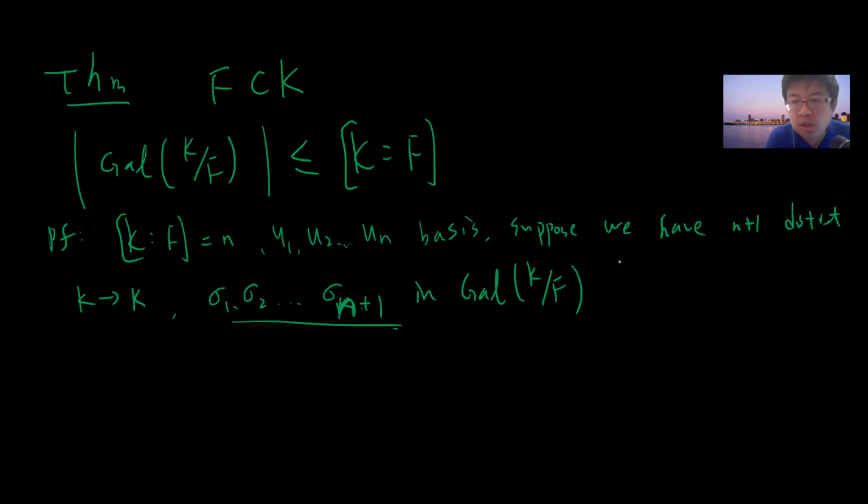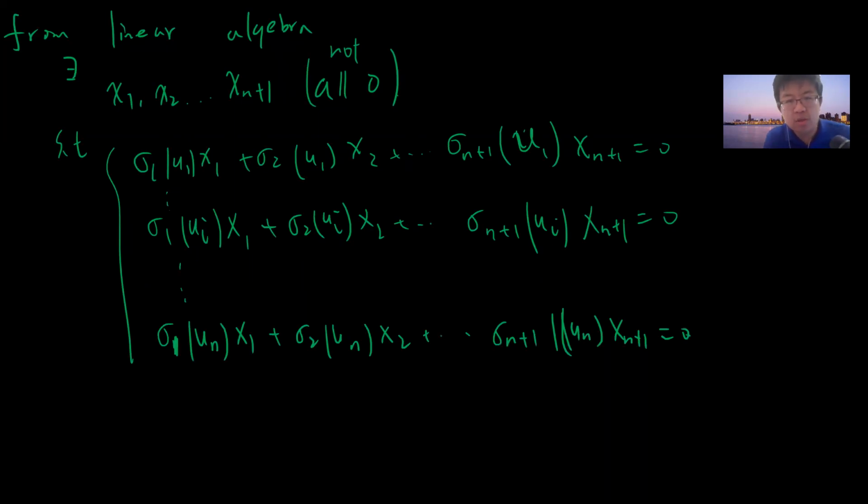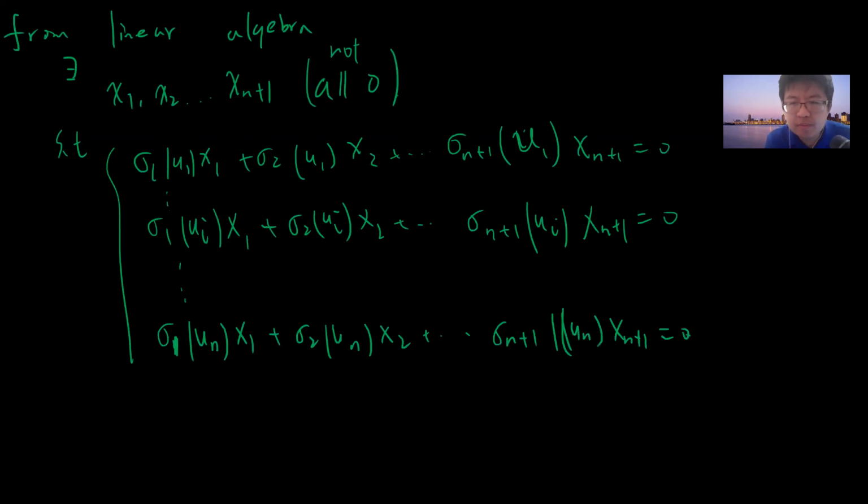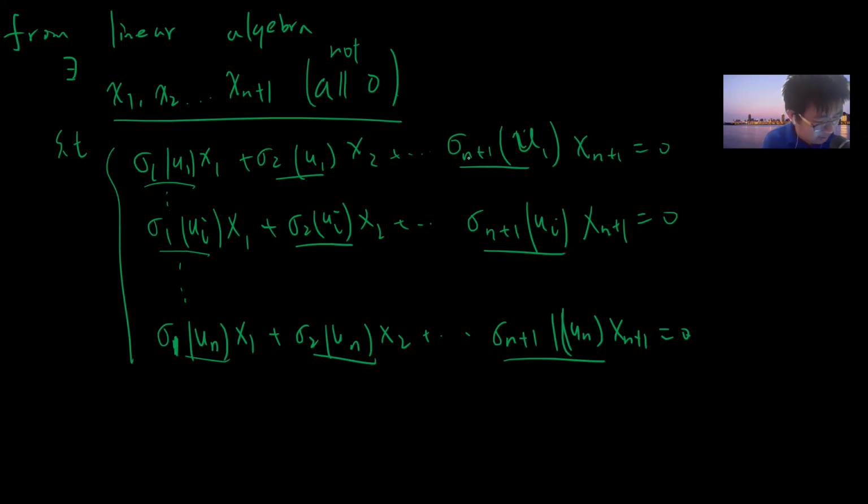This is the linear algebra fact: you take n+1 invertible linear transformations in the n-dimensional vector space, then you can find a solution, and this just becomes some coefficients.